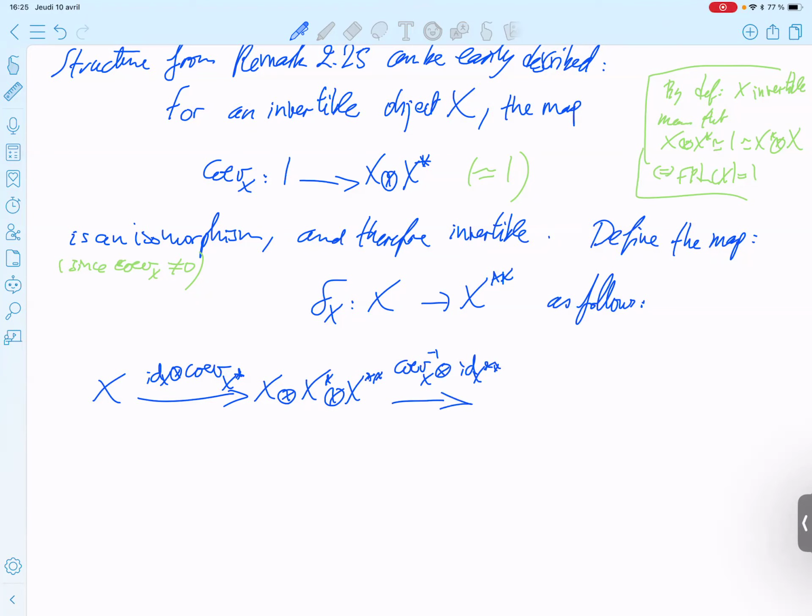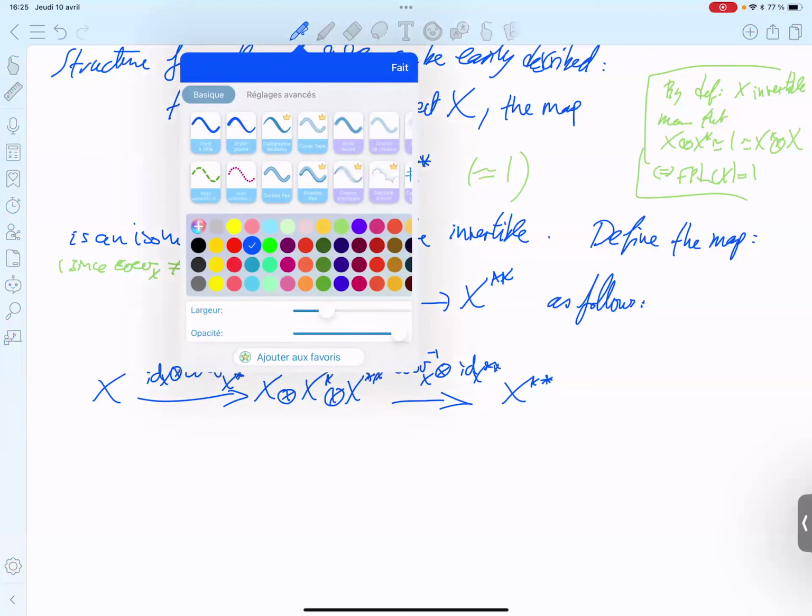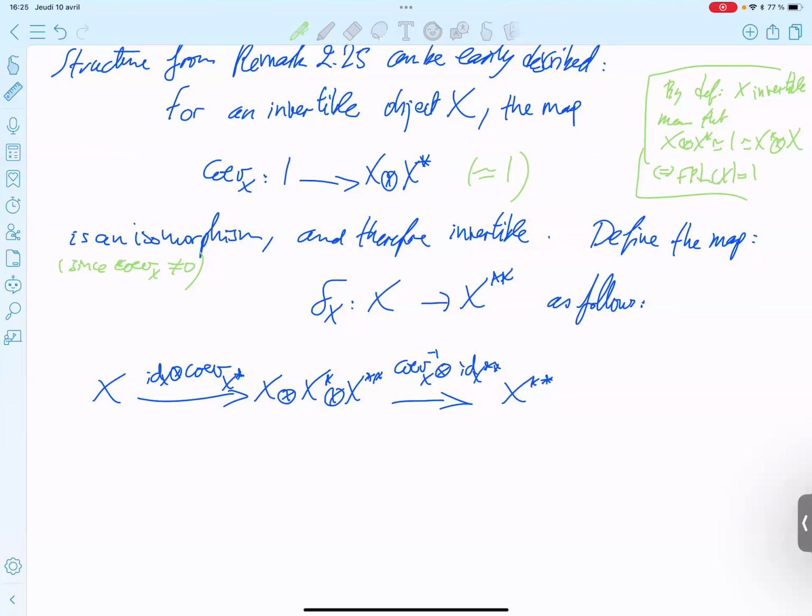And you get X double star alone. Pictorially, you start with the identity of X and then the co-evaluation of X star, and then the inverse of the co-evaluation of X.